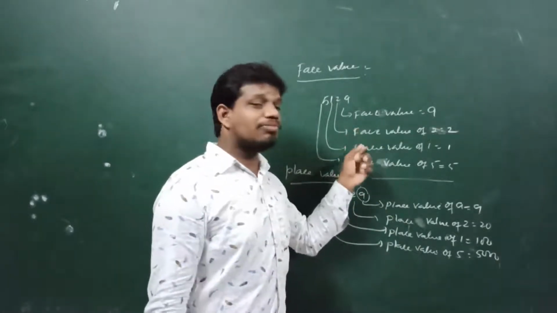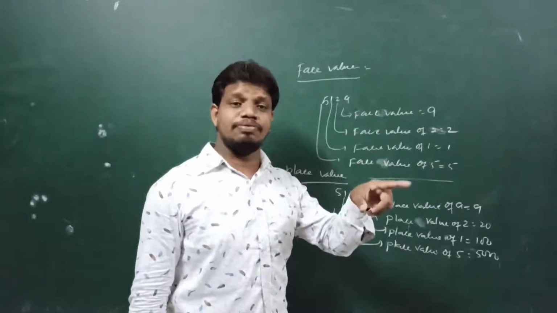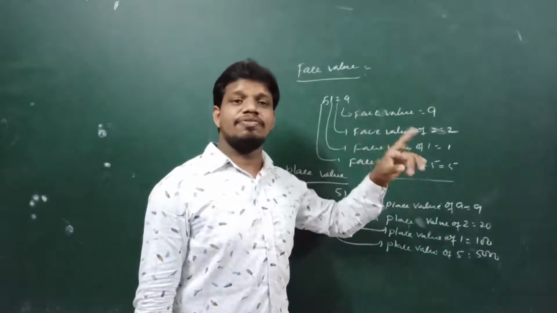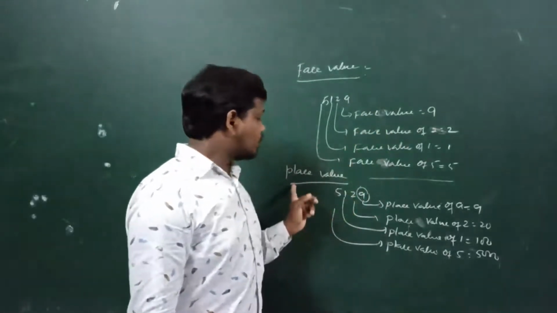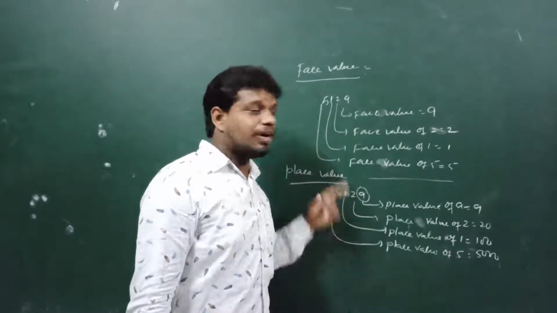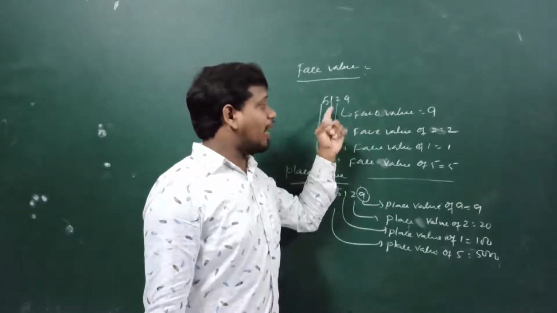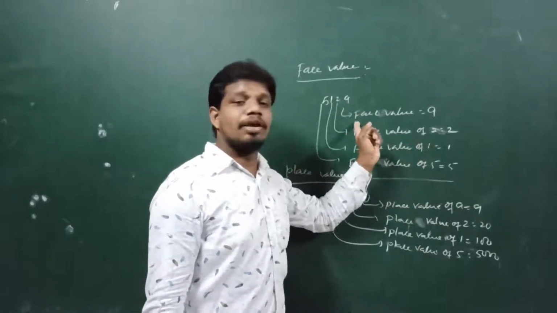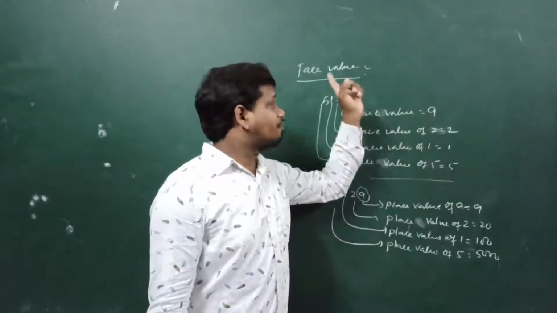Face value is nothing but the value irrespective of place value. We do not consider the place value when we find the face value. So these are the differences between face value and place value. What is meant by face value? The value of a digit irrespective of place value is known as face value.